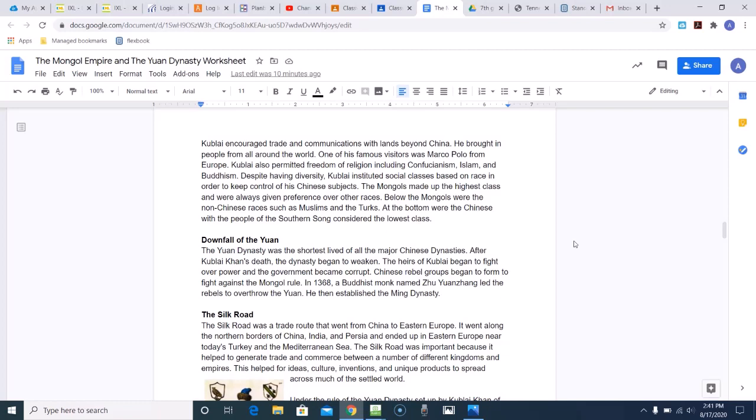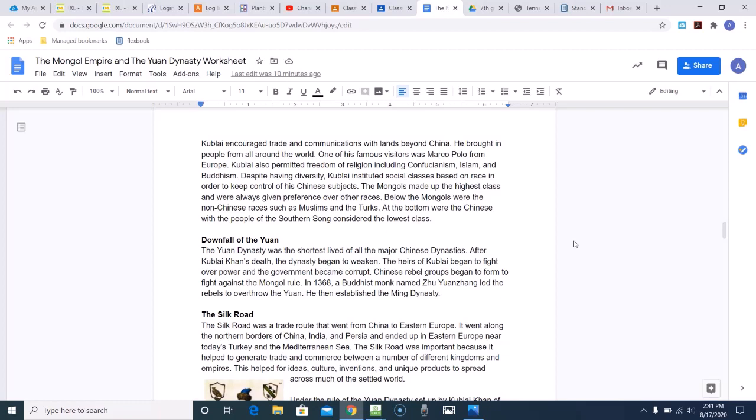Despite having diversity, Kublai instituted social classes based on race in order to keep control of the Chinese subjects. The Mongols made up the highest class and were always given preference over other races. Below the Mongols were the non-Chinese races, such as Muslims and Turks. At the bottom were the Chinese, with the people of the southern Song considered the lowest class.